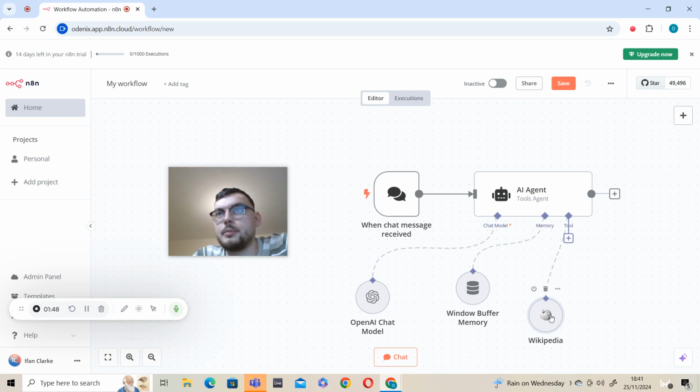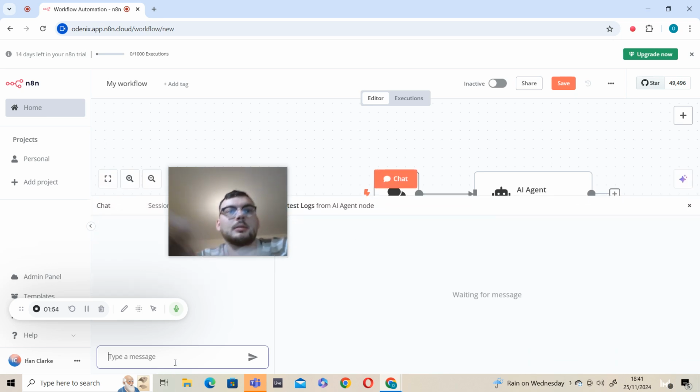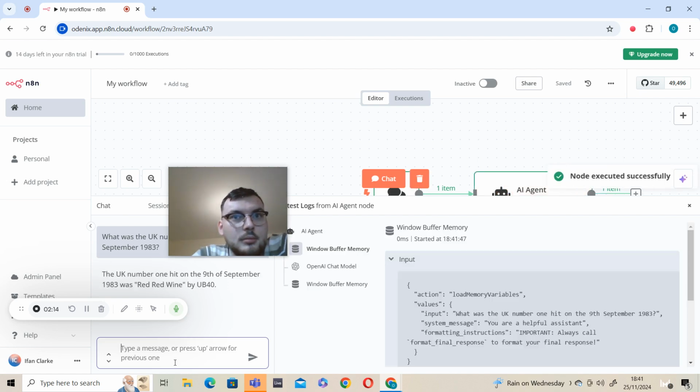And there we go. Now, if we run it, we can ask it any question that Wikipedia knows the answer to. What was the UK number 1 hit on the 9th of September 1983? Red Red Wine by UB40, great song.